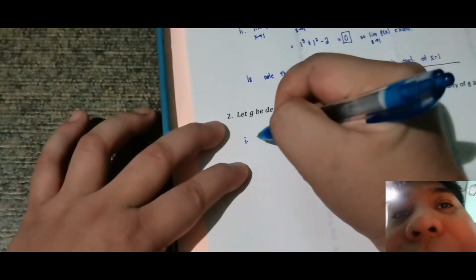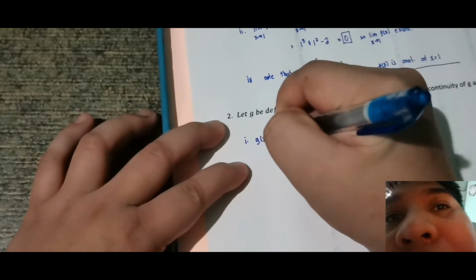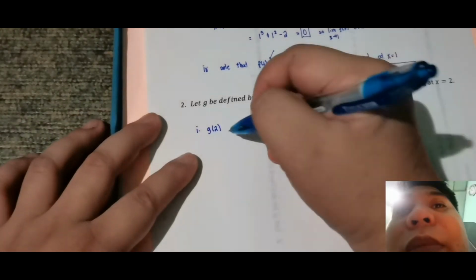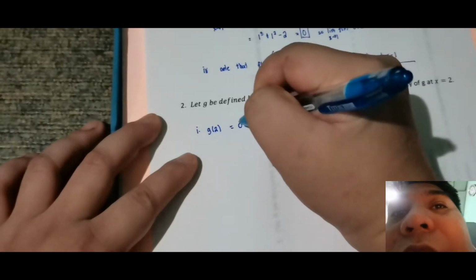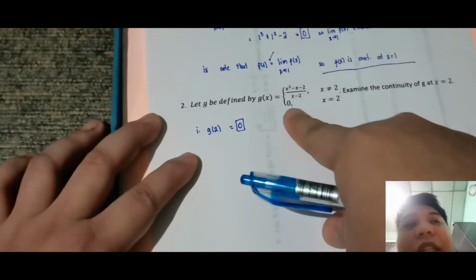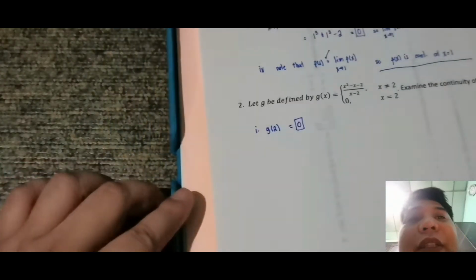So, for test 1, we need to determine g of 2. Okay, ngayon, dahil piecewise function, pag sa g of 2, sino ang gagamitin? Yung nasa taas o nasa baba? Sir, pag nasa taas po, x is not equal to 2. So, meaning, yung mga 2 from the left and 2 from the right lang yung pwedeng gamitin dyan. Okay, it's either x is less than 2 or x is greater than 2. Yun yung ibig sabihin. So, meaning, hindi si 2 yung ginagamit. So, meaning, pag gagamit ko, g of 2, that is equivalent sa, punta sa piecewise function, that is simply equivalent sa 0. Ganun kasimple. Kasi 0 yung sabi. Okay, then test 2.